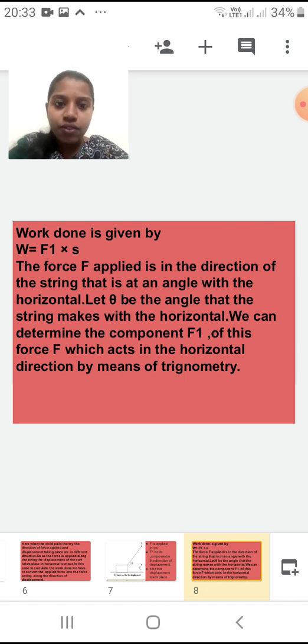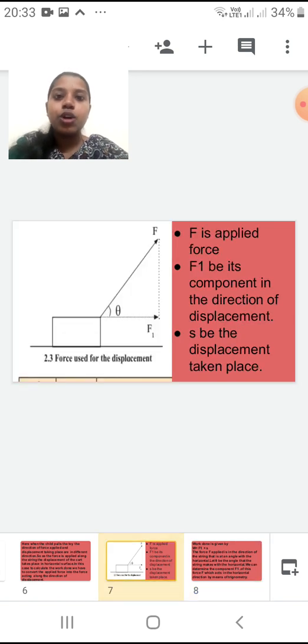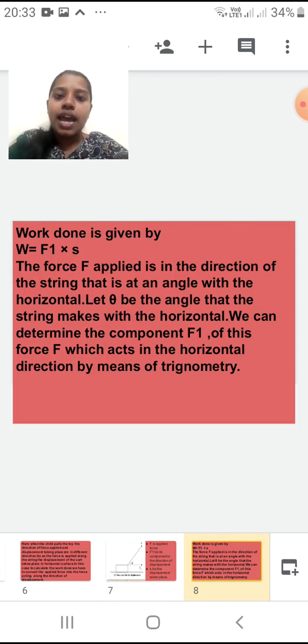Now the force F applied is in the direction of the string, that is at an angle with the horizontal. Can you see? Whatever the force is applied here, it is in the direction making an angle theta. In the right angle triangle, can you see that angle theta? Yes, the force is forming an angle theta with the horizontal. So let theta be the angle that the string makes with the horizontal.